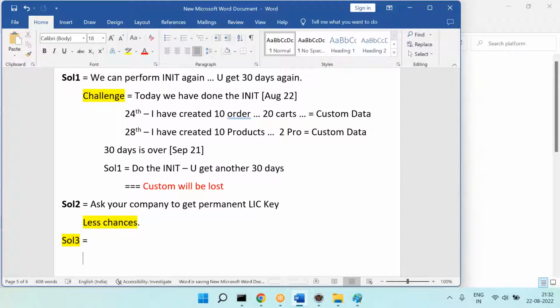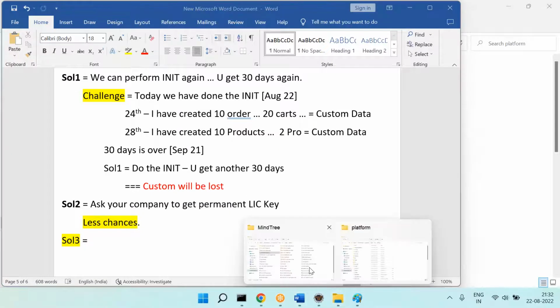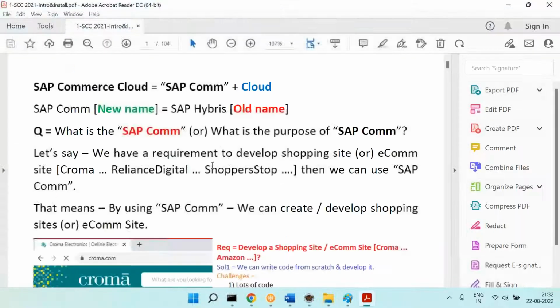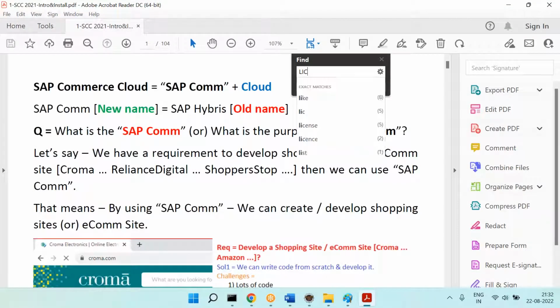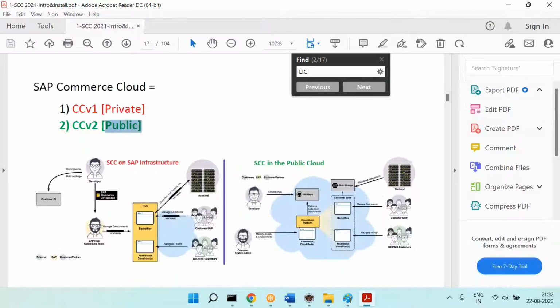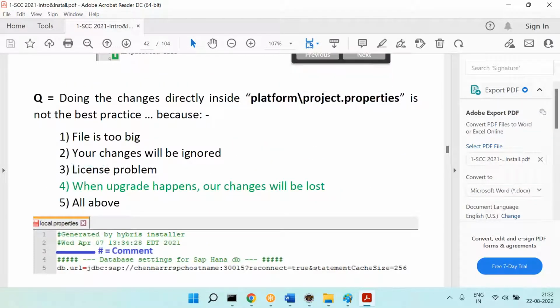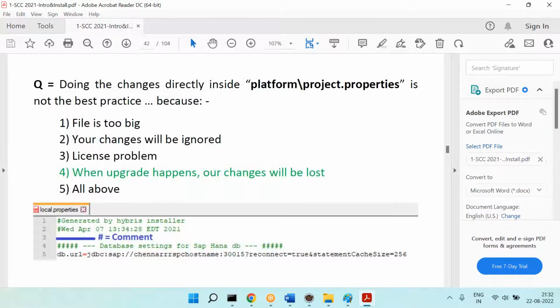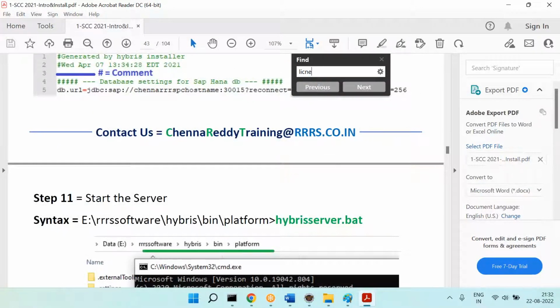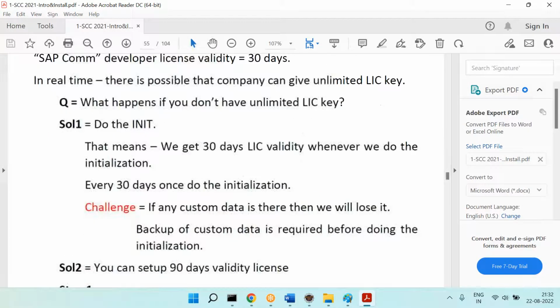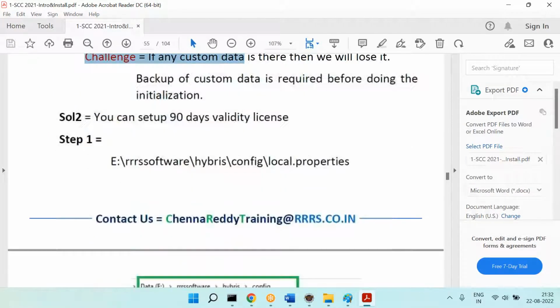Solution 3 is what? I will show you in the notes, because I cannot apply this here, that's why I'm showing the notes. Licensing problem. As I told you, solution 1 is 30 days validity.